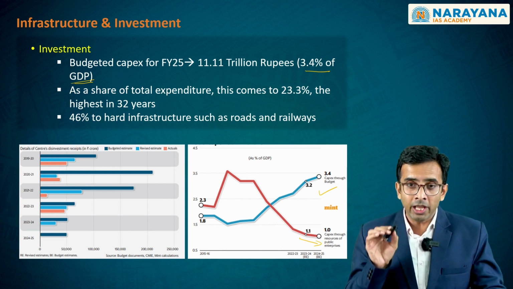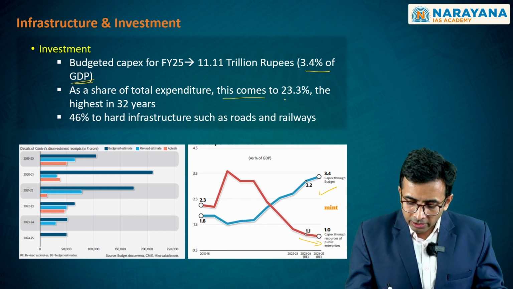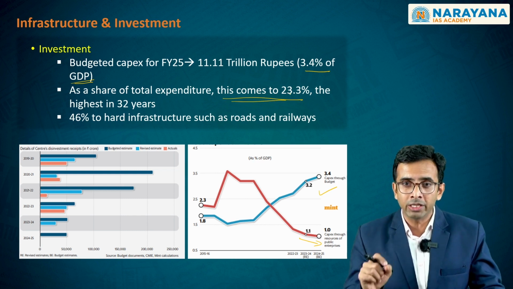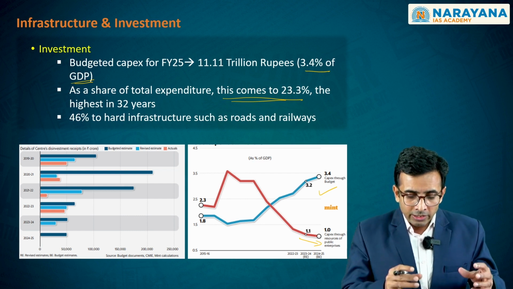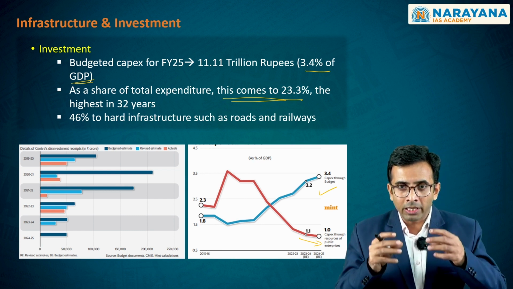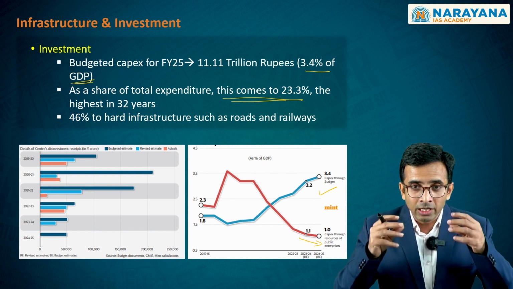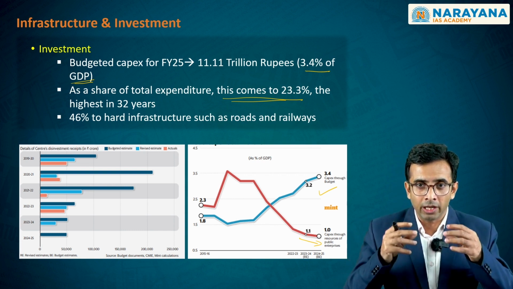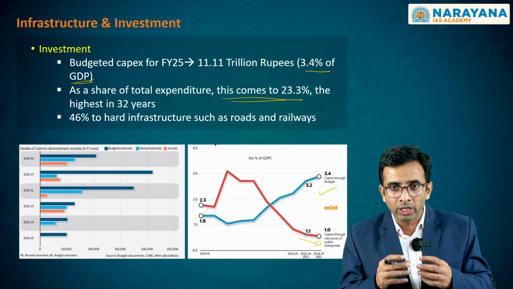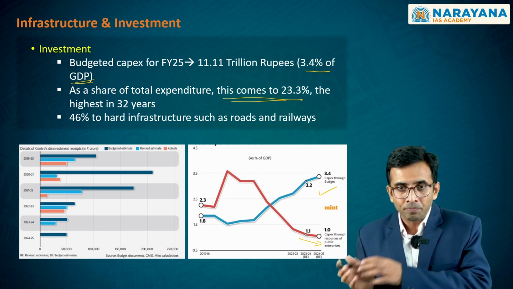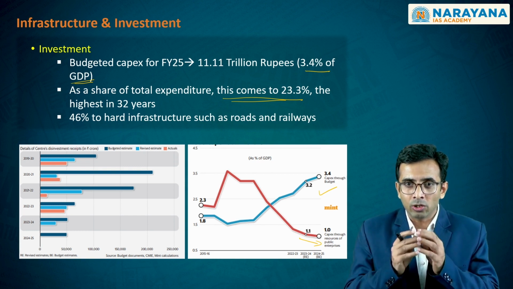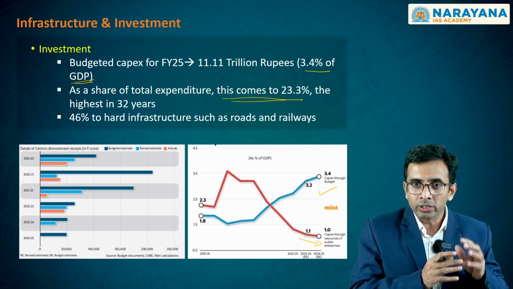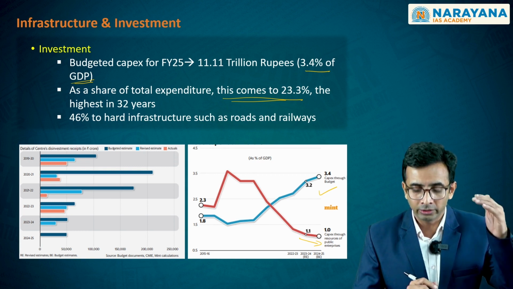Second, as a share of total expenditure, this is coming to the tune of 23.3%, which is highest in these 32 years. This entire effort of public capital expenditure, which is leading the growth process of the Indian economy, is to make sure that it is pulling in the private investment through crowding in effect, and on the other hand, it is also making the economic growth sustainable in the longer term.